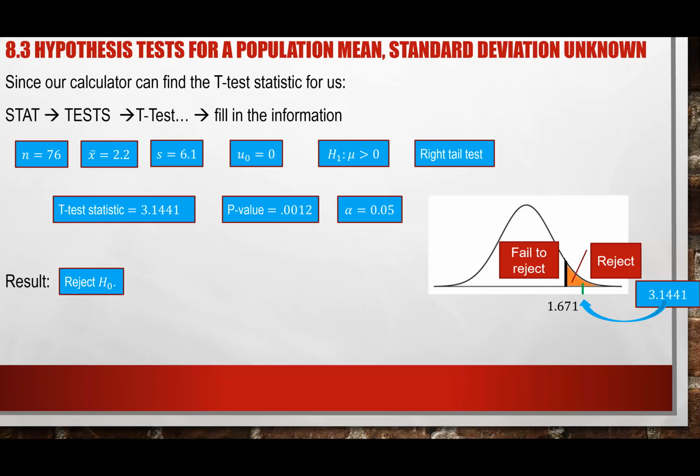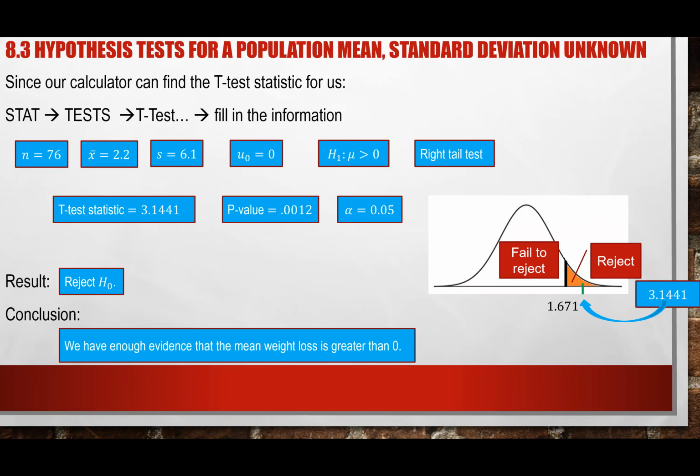And if we reject H sub 0, if we throw away H sub 0, we say that we have enough evidence that the mean weight loss is greater than 0, right? I mean, if it's not greater than 0, you defeat the purpose of this diet. 0 means you're on this diet and you break even, you don't gain and you don't lose.